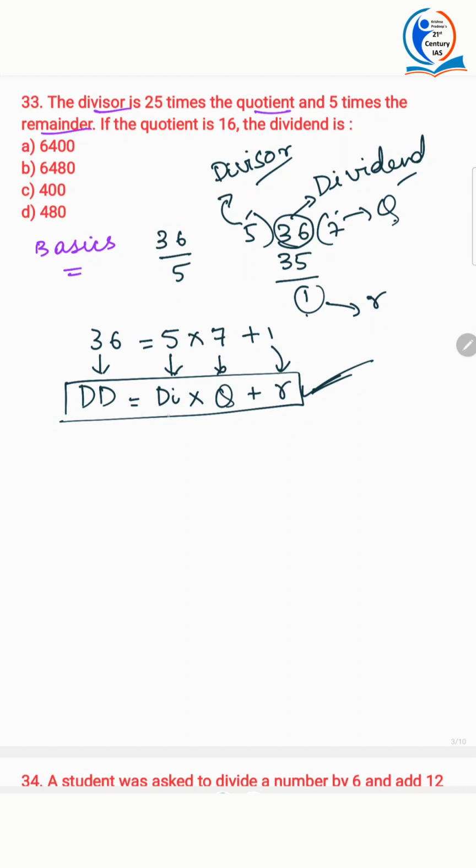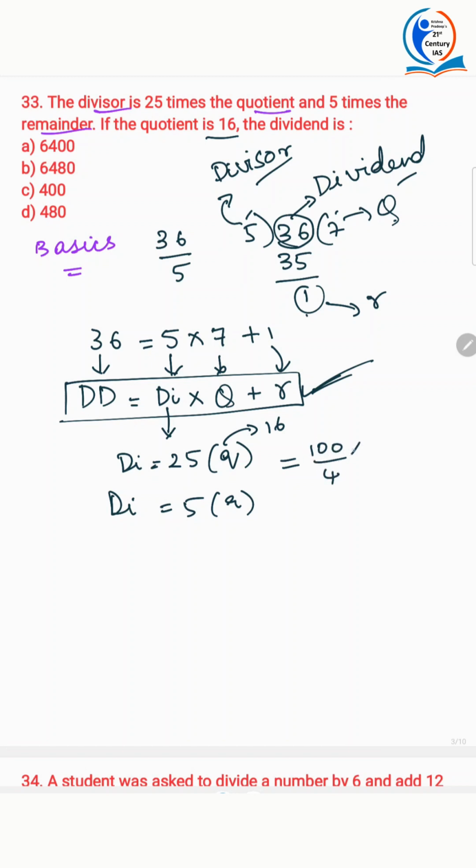What did he give? This guy, divisor, is 25 times the quotient. Good. And 5 times the remainder. The same fellow is 5 times the remainder. And the quotient is 16. It seems the quotient is 16, which means the divisor would be 25 into 16. What is 25 into 16? You can directly do that, or else you can write like this: 100 by 4 into 16.